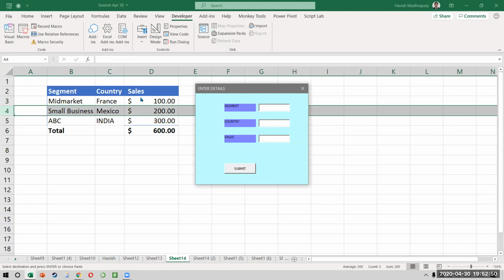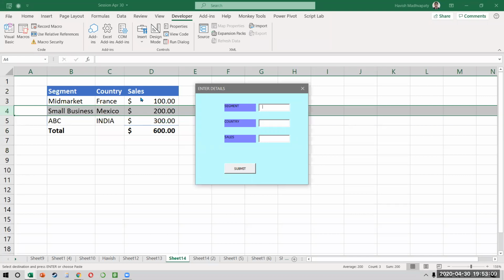So it became a good example, slightly difficult, but I hope you're able to see how we can combine three things. Something you record, something you copy from the internet, that is the L row bit, and then of course the user form is created on your own. So it's typically a combination of these things, right? Something you write, something you copy, something you record. But just see how nice this is.